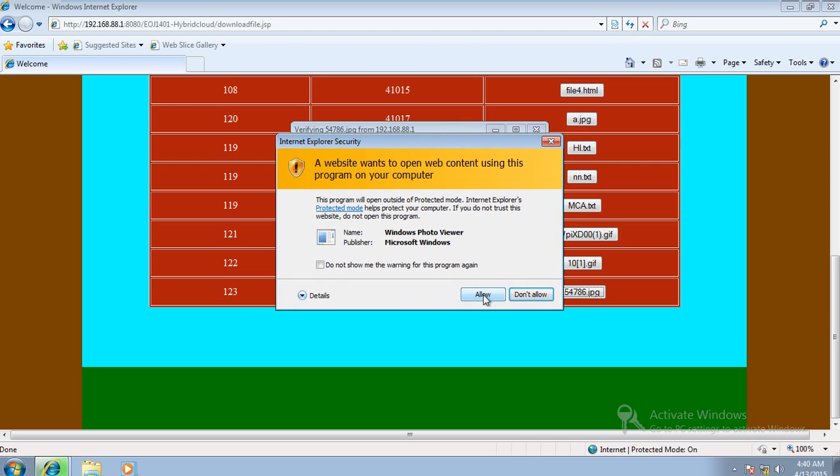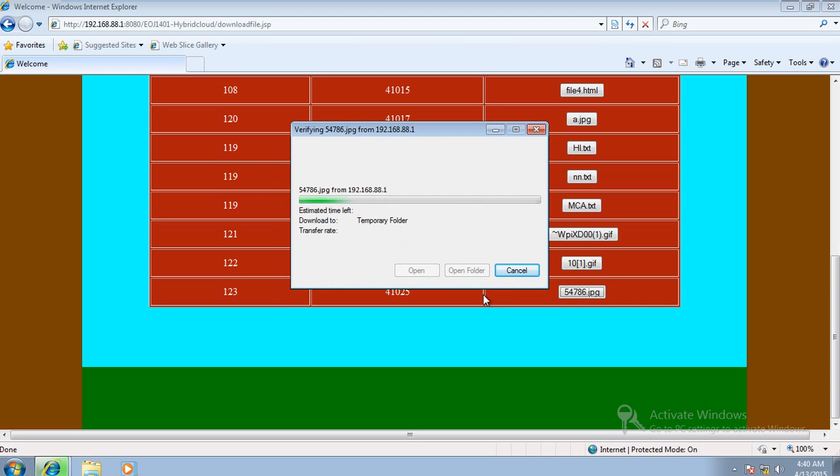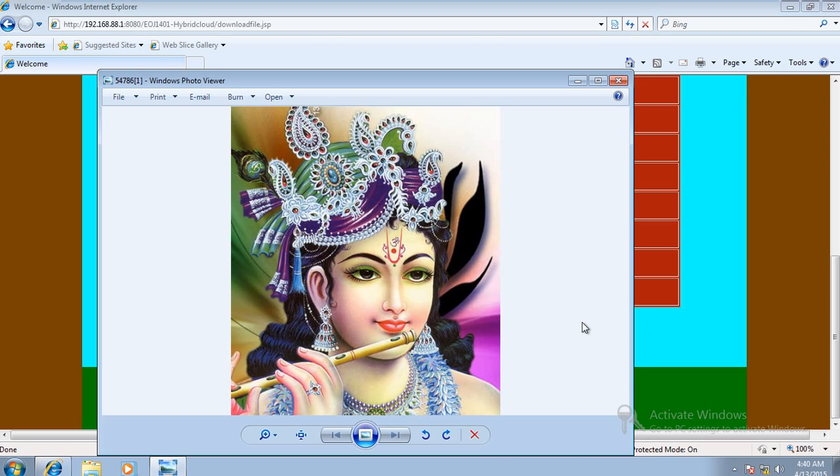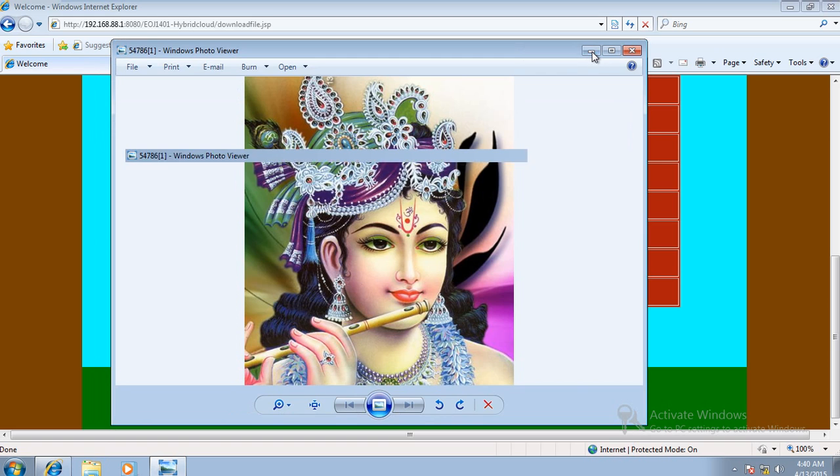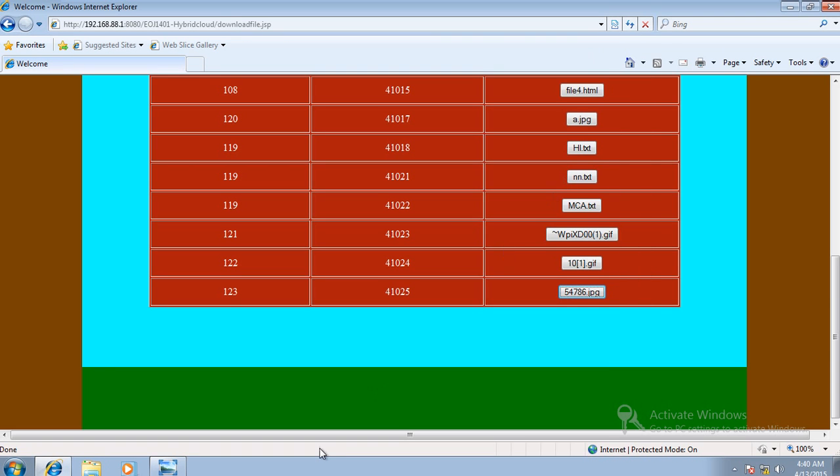There are some terms and conditions shown, so just click OK. After that wait some time, and this file will be open. So this file I have shared, and this file has been accessed from the public cloud. This is the project which I did in the final year of MCA. And now close this one.